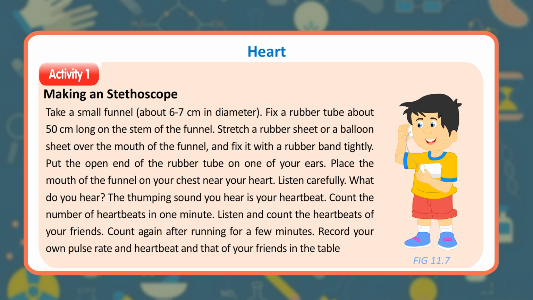The thumping sound you hear is your heartbeat. Count the number of heartbeats in 1 minute. Listen and count the heartbeats of your friends. Count again after running for a few minutes. Record your own pulse rate and heartbeat and that of your friends in the table.